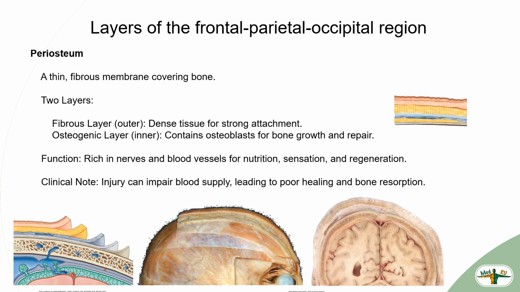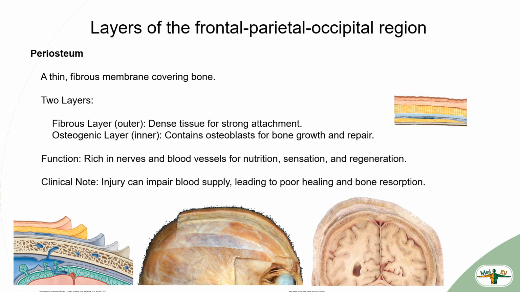The periosteum is a thin fibrous plate that consists of two layers, an outer fibrous layer and an inner osteogenic layer. The fibrous layer consists of dense fibrous connective tissue that attaches the periosteum to the bone. The osteogenic layer consists of loose fibrous connective tissue that contains osteoblasts involved in osteogenesis.